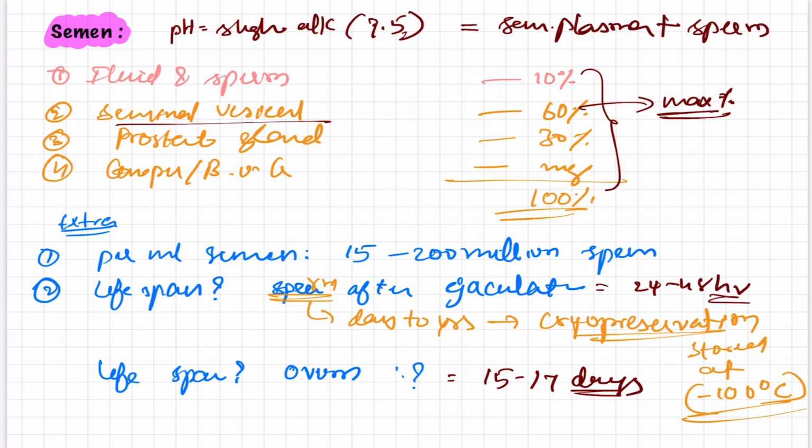So with this, we end our class today, part 1 of the male reproductive system under human reproduction. Further, we will deal with spermatogenesis under gametogenesis in a separate class.